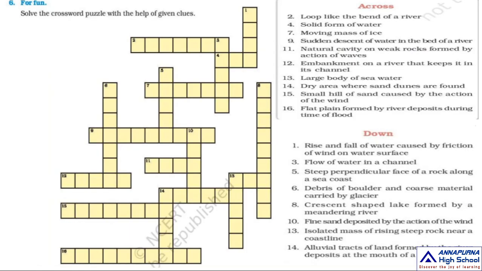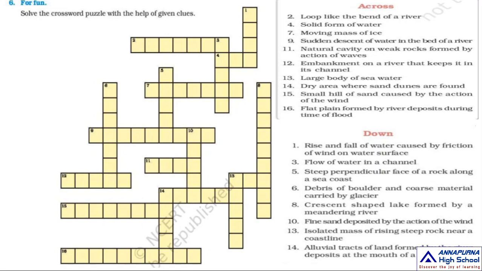Next one, a puzzle is given. Some clues are also given here. Read all those clues and then answer the puzzle carefully. Solve the crossword puzzle with the help of the given clues. Across and down are given. First you see across.